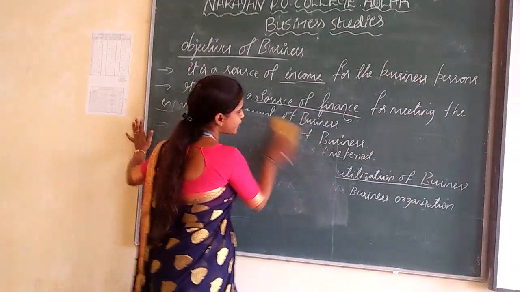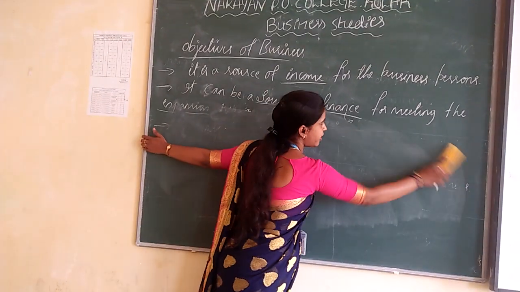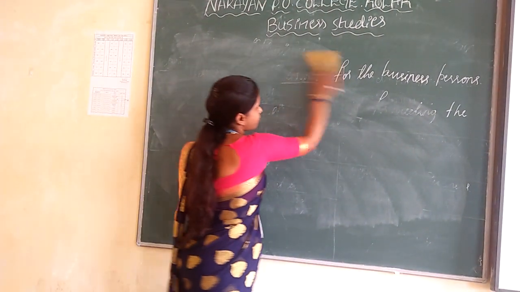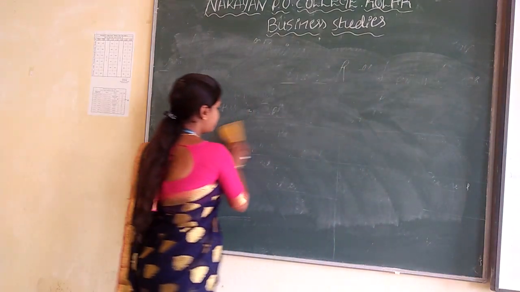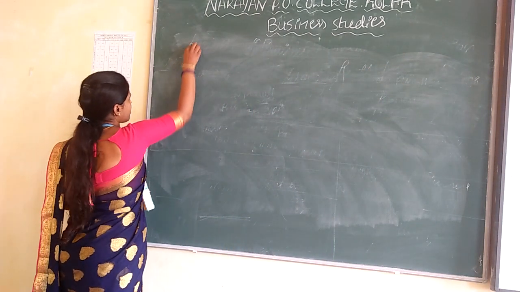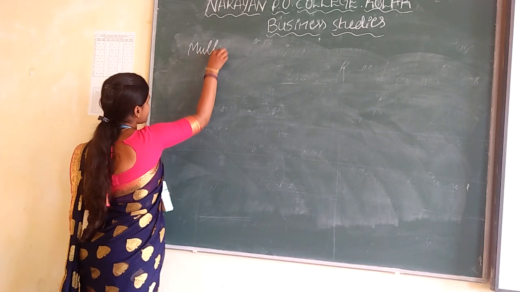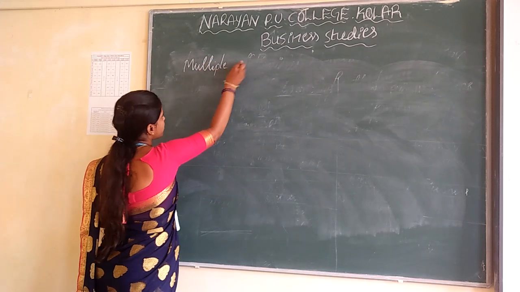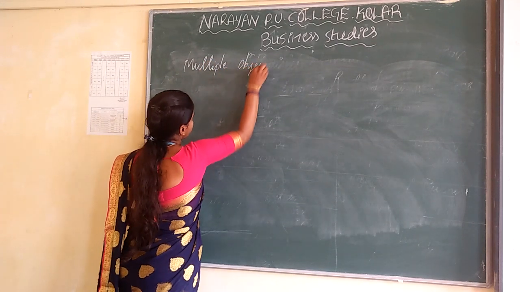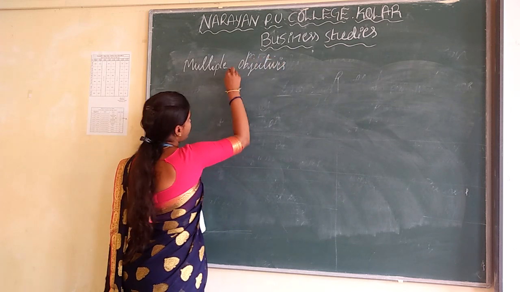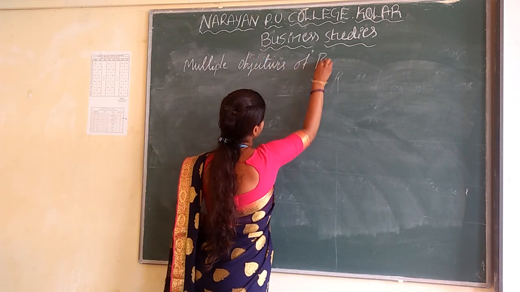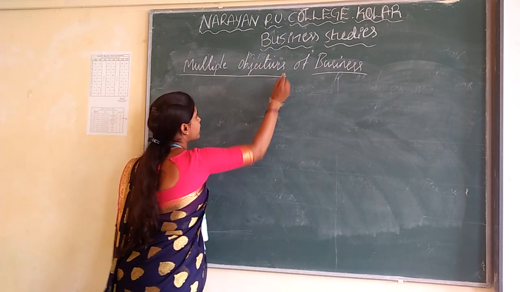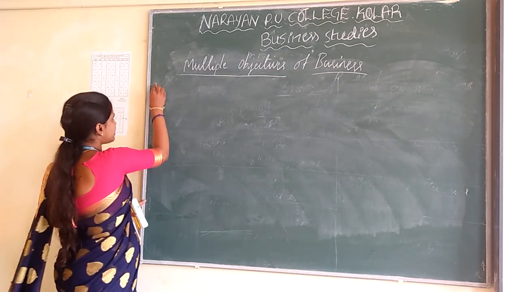Now let's move on to the next topic, that is multiple objectives of business. So here multiple objectives. It is important for 4-mark question. Please make a note of it. Multiple objectives of business. The first one is market standing.